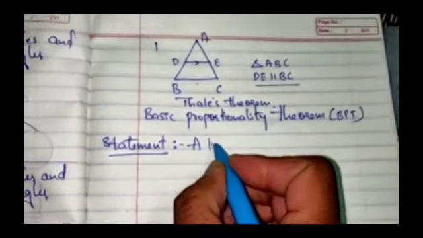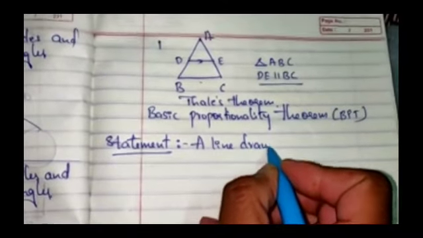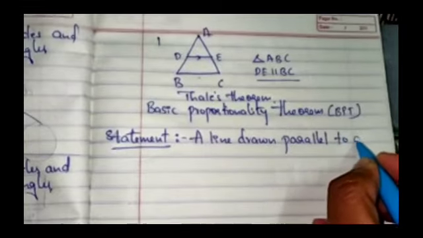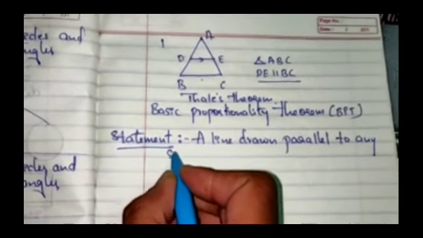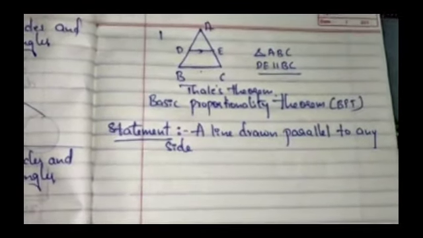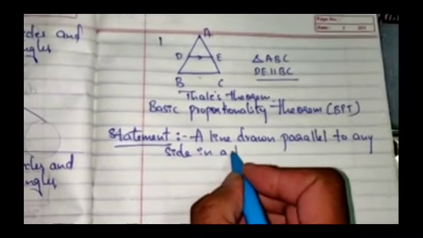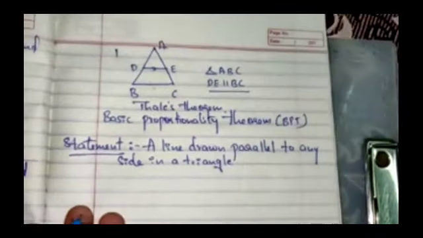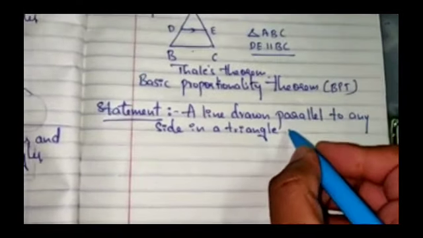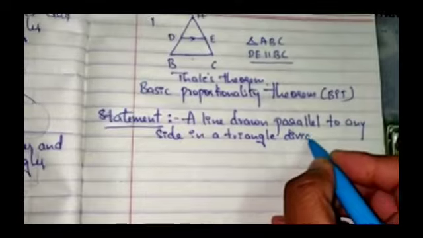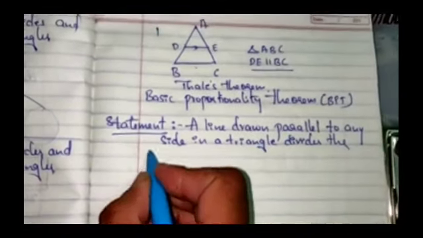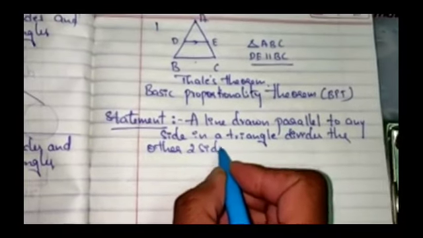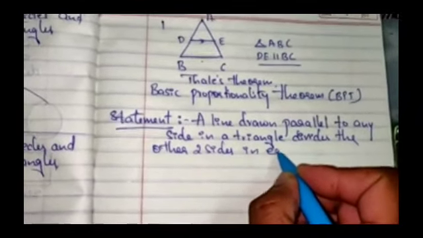A line drawn parallel to any side in a triangle divides the other two sides in equal ratios.